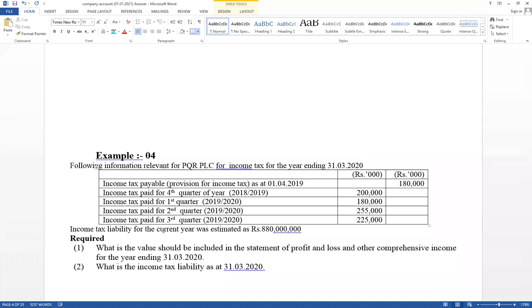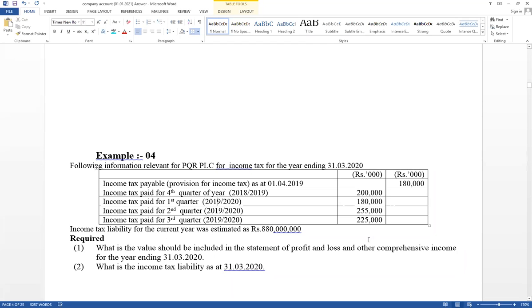That is the difference. Sometimes it is given last year, last quarter, current year, last quarter estimate value. Sometimes it is given income tax liability for the current year. Try to recognize the difference. Here the current year last quarter estimate value is not given. Requirement same.